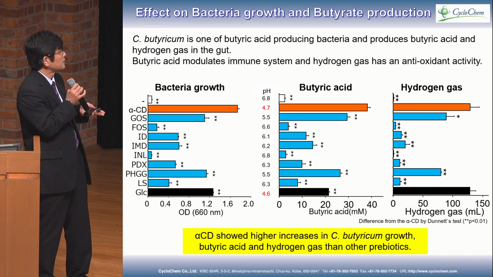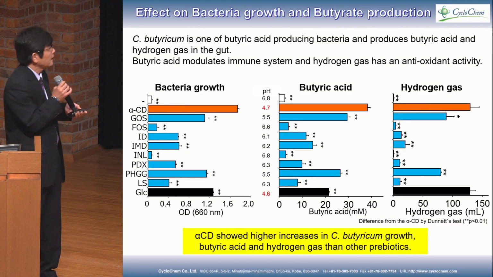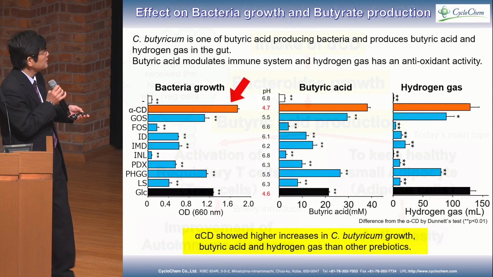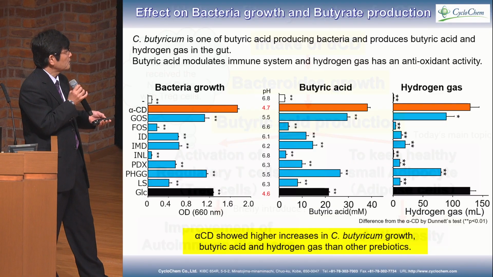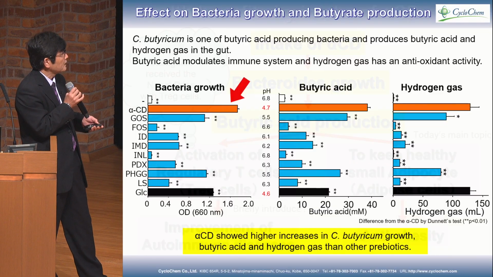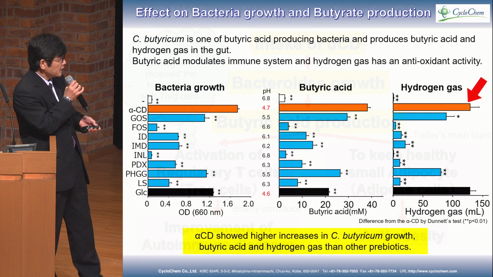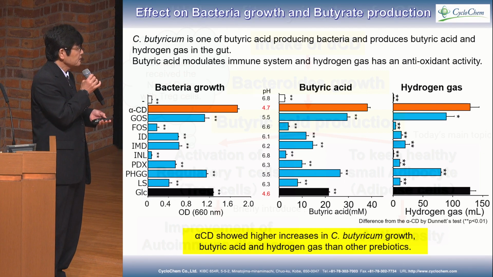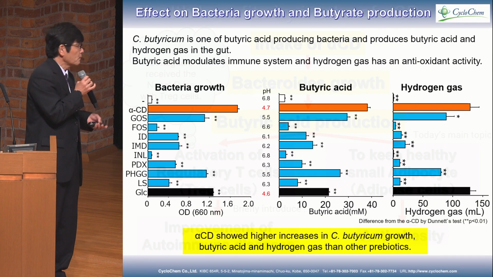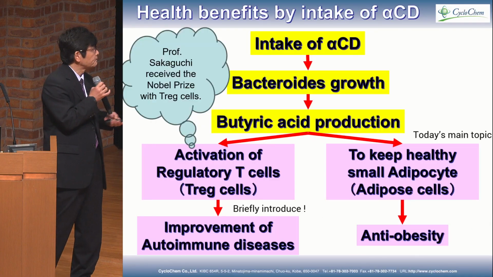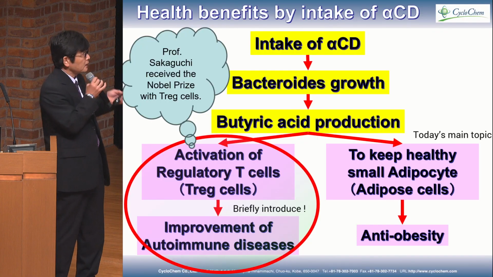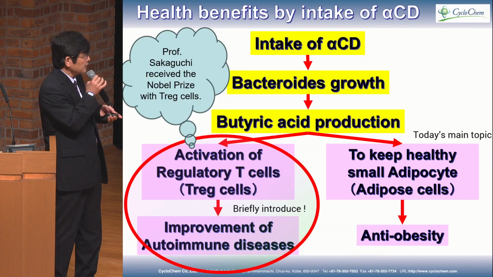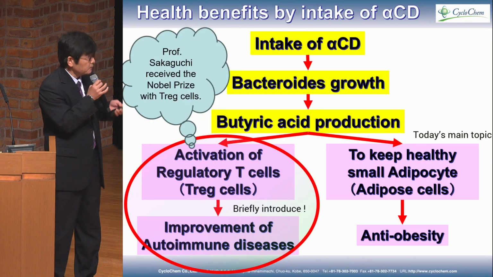Then we see bacteria growth, in this case butyrate-producing bacteria, and butyric acid and hydrogen gas. Always alpha-cyclodextrin is the best compared to the other prebiotics. So here we can say intake of alpha-cyclodextrin increases Bacteroides and butyric acid production.